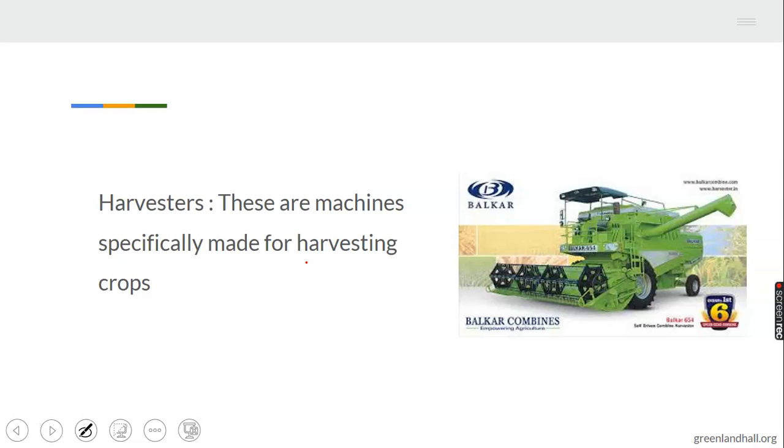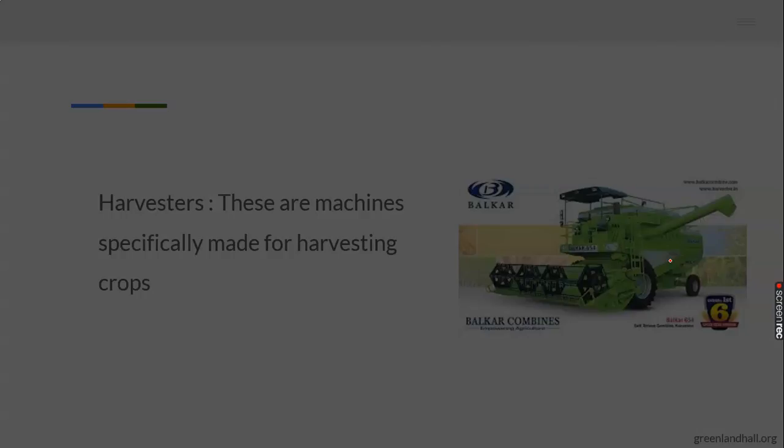The next one is harvester. Harvesters are machines specifically made for harvesting crops. They are mainly for harvesting crops like grains. This is a very good example of machines for harvesting crops. Let's take note of that.